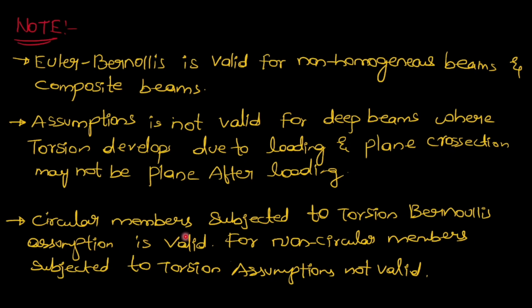Next, for circular members subjected to torsion, the Bernoulli assumption is valid. For non-circular members subjected to torsion, the assumption is not valid. Whenever torsion is applied on the beam, if it is a circular member, the assumption of Bernoulli is valid. But if the beam is non-circular and torsion is acting, then these assumptions are not valid. So these points you need to remember. These points will be directly framed as a question.